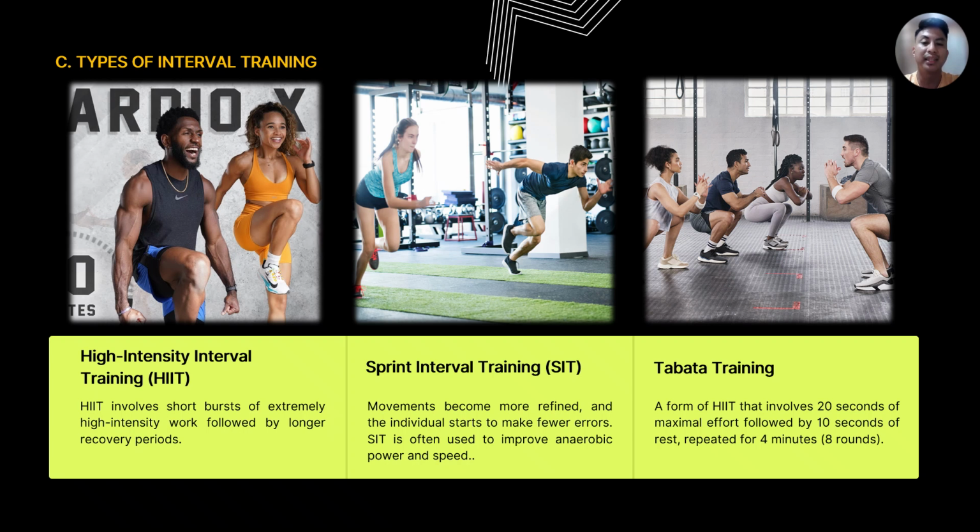And last, we have the Tabata training, a form of HIIT that involves 20 seconds of maximal effort followed by 10 seconds of rest, repeated for 4 minutes or 8 rounds. Tabata training is intense and has been shown to significantly improve both aerobic and anaerobic capacity.